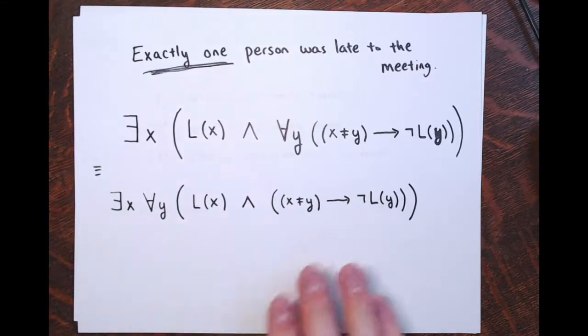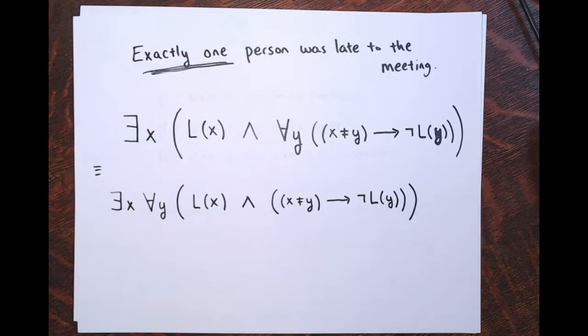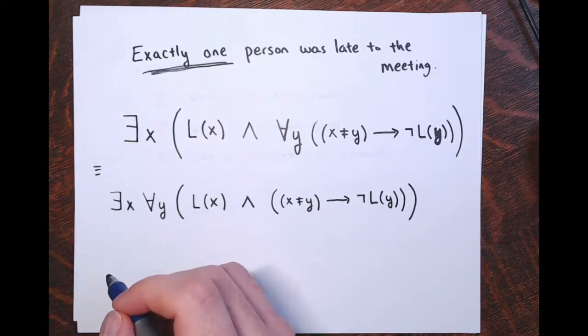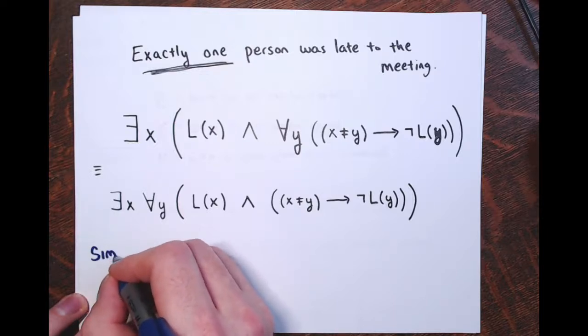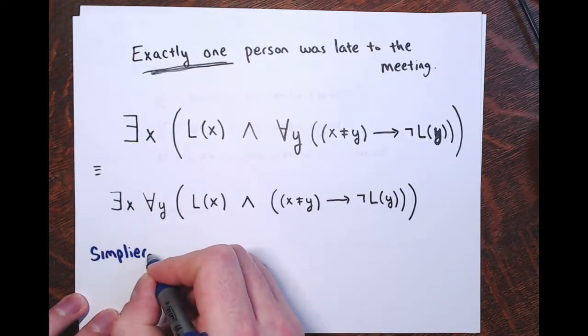Now this is a very long-winded, fancy way of saying that exactly one person was late. This isn't in your ZyBooks text, but it is in a video that I posted in Canvas from YouTube. There is a simpler notation for this that you'll see in a lot of other textbooks.